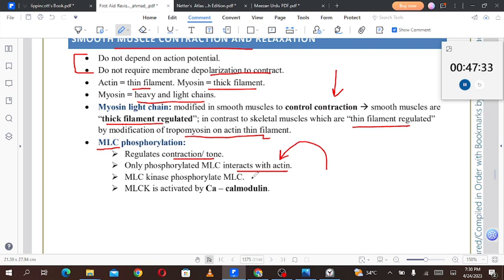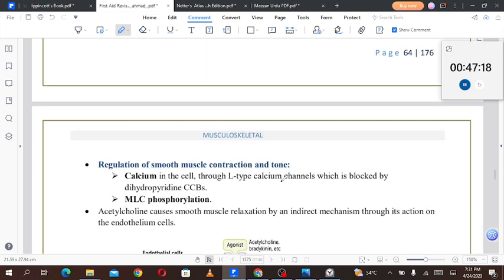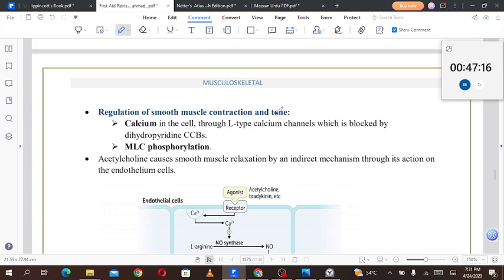Myosin light chain kinase phosphorylates the myosin light chain, and myosin light chain kinase is activated by calcium-calmodulin. So the calcium-calmodulin pathway is being used in smooth muscle cells. Got it. Moving forward to the next page: regulation of smooth muscle contraction and tone.